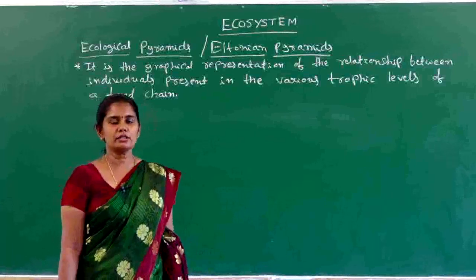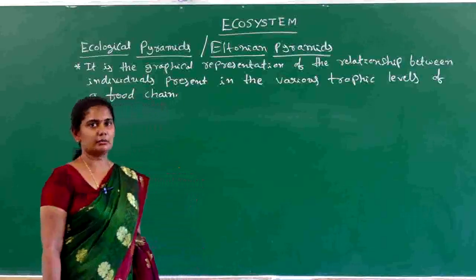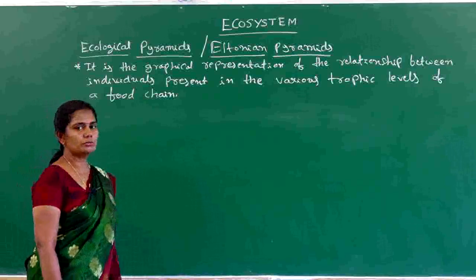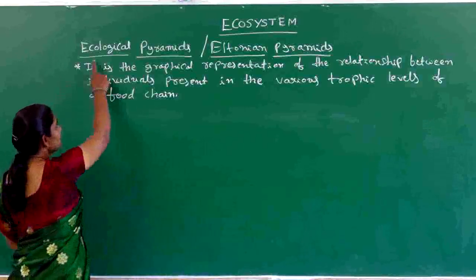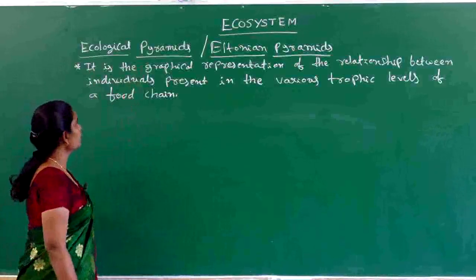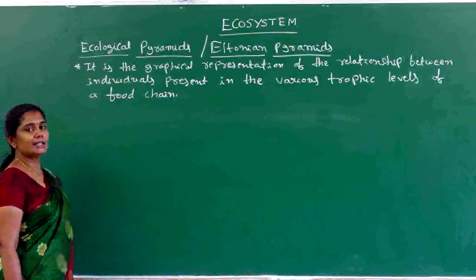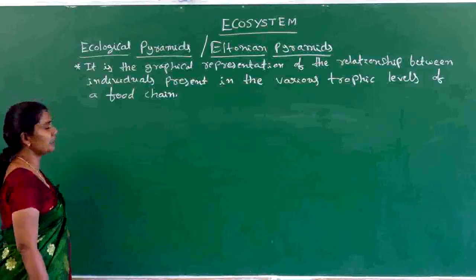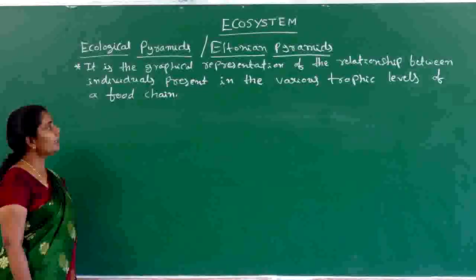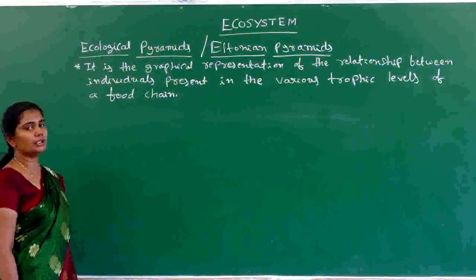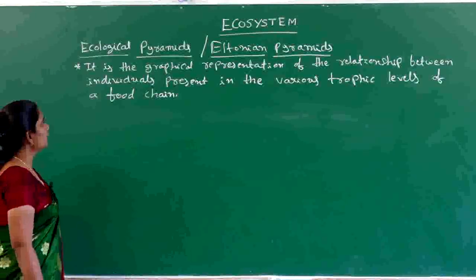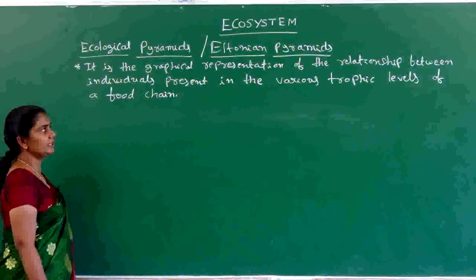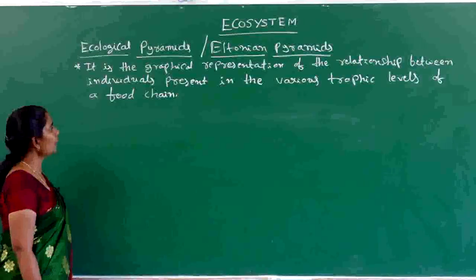Okay, hello students. Today we are going to study the next segment of the lesson, ecosystem, that is nothing but the ecological pyramids. Ecological pyramids are graphical representations. We can define the ecological pyramid as a graphical representation of the relationship between individual organisms present in the various trophic levels of a food chain.